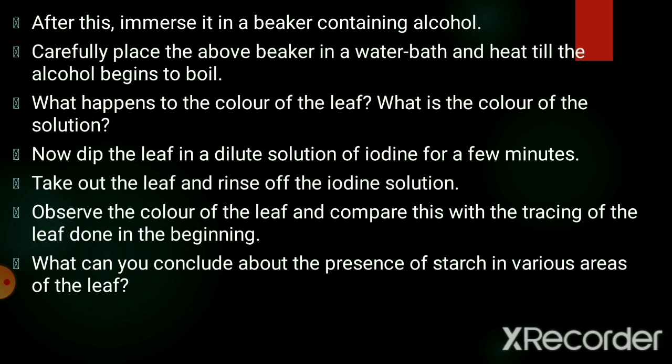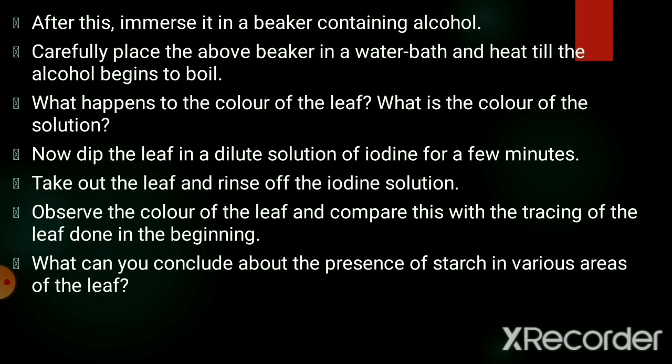Now this beaker containing alcohol is to be kept in a water bath so that the alcohol begins to boil. After the alcohol evaporates completely, take the leaf and immerse it in a solution containing iodine for a few minutes and observe the color of the leaf. You can see that the blue-black color appears only in those parts of the plant leaf which are green in color, and in the variegated plants you cannot see the blue color.